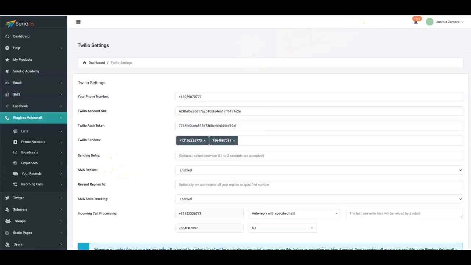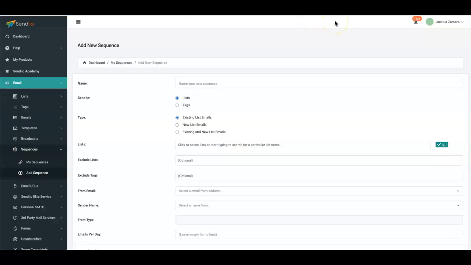Okay, another cool thing that we added as well is here, when you guys are setting up a new sequence, we have added an additional option here. Instead of having that limitation where you're either creating a campaign to existing or to new list emails, now we have created pretty much a hybrid and create a follow-up sequence for both people that are already existing on the list, or people that get added to the list in the future. Okay, so this makes it easier. It also streamlines the process so that you're not having to create two different types of sequences. You can now do them both in one.